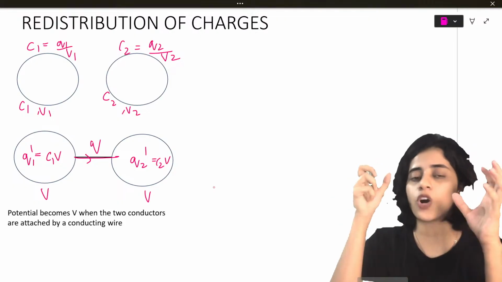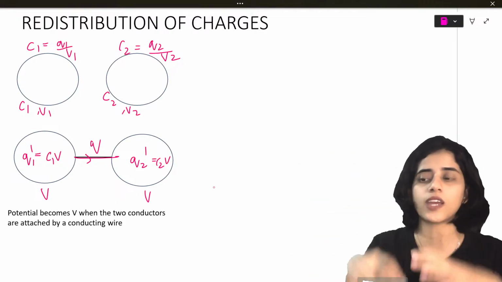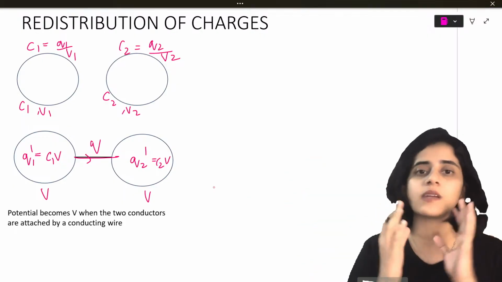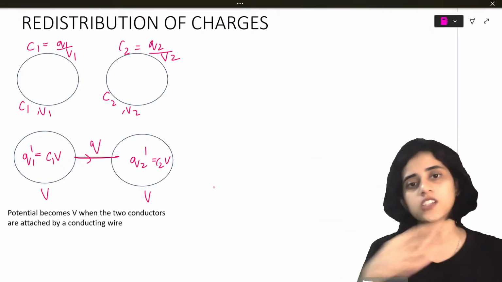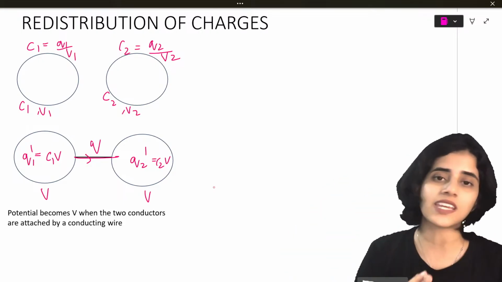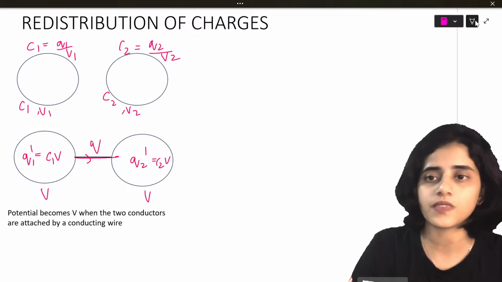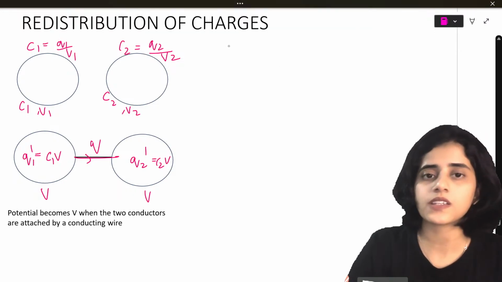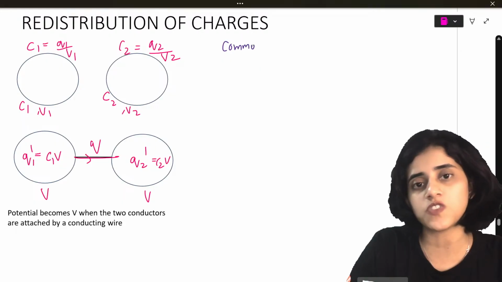It's like you have hot water and cold water, you pour them together, the particles will run around until all the water has the same temperature. Same thing here, charges will move around these two conductors until both the conductors have the same potential. So the common potential, which is V.